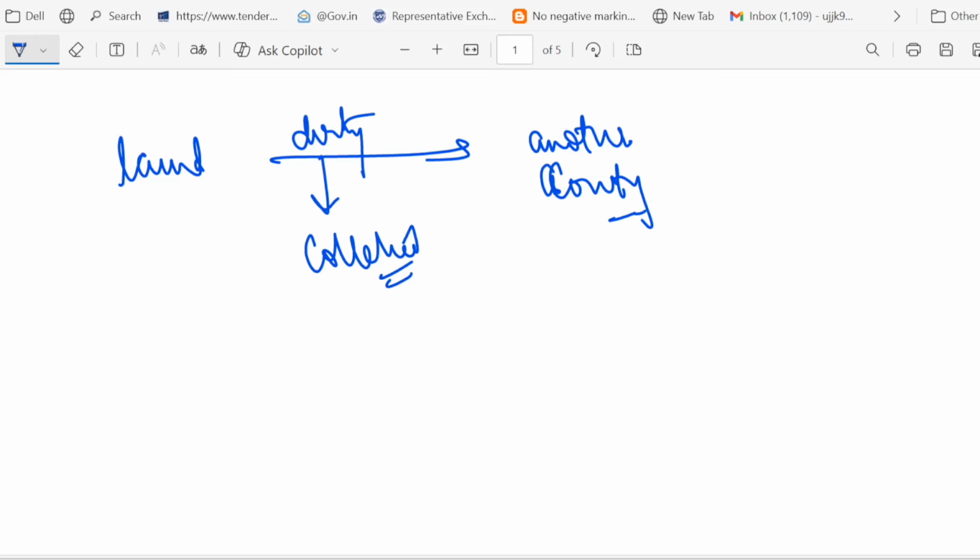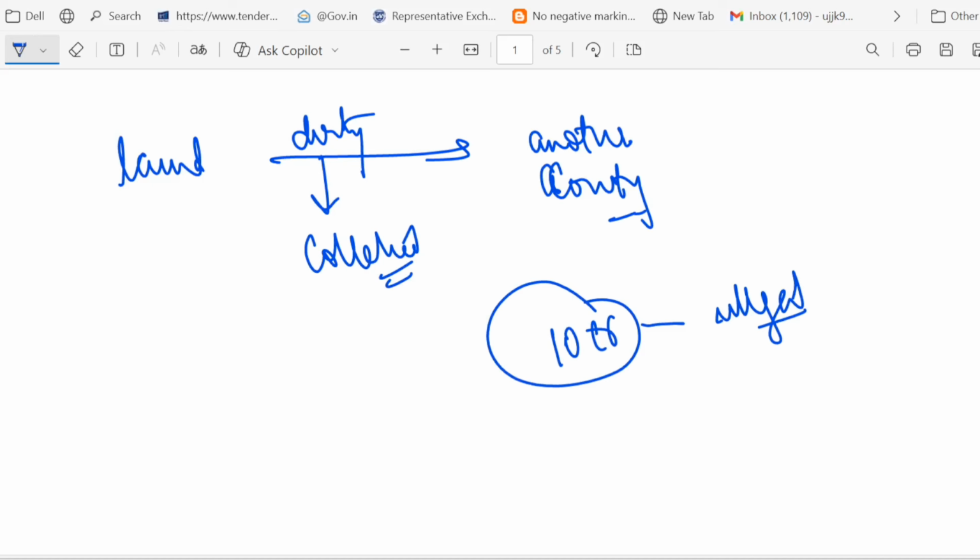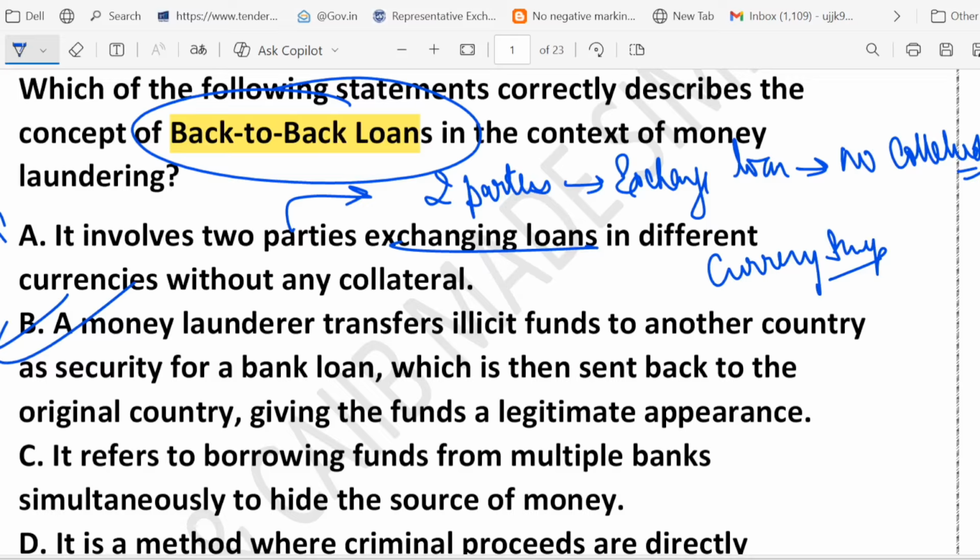Imagine you have 10 crore of illegal money. You send it to a foreign bank as security. This 10 crore you have sent to the foreign bank as security, so that bank helps you get a 10 crore loan in India. Now your money looks legal because it came from a bank loan, right? So this is the example, and that is why option B is correct.